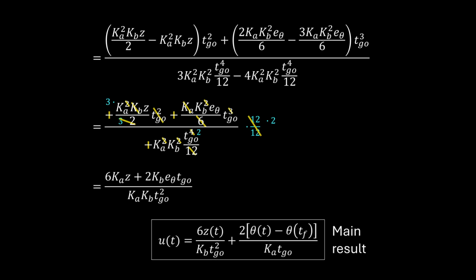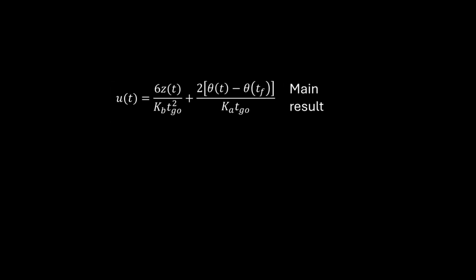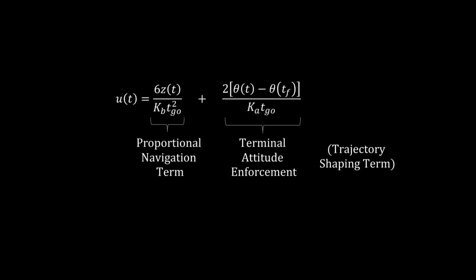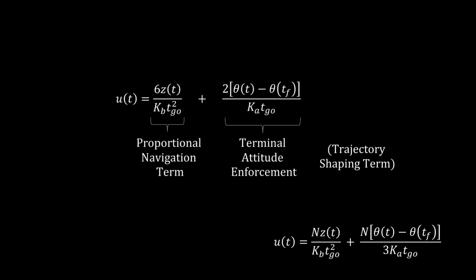Break it out into two terms and we get a main result. We get a proportional navigation term on the left and a terminal attitude enforcement term on the right. That second term is our trajectory shaping term. Interestingly, we have optimal gains of 6 and 2. And we can introduce a navigation gain, N, if tuning of the guidance law is desired, where N equals 6 is optimal.